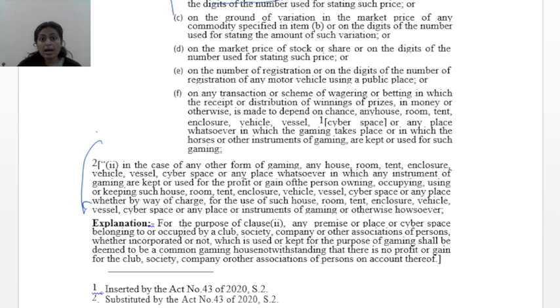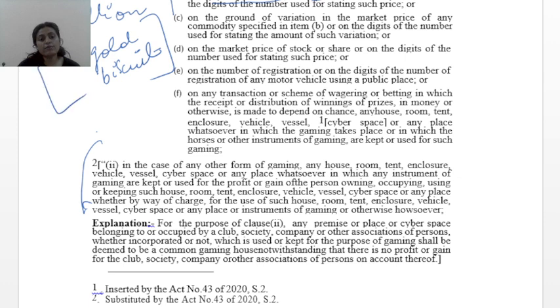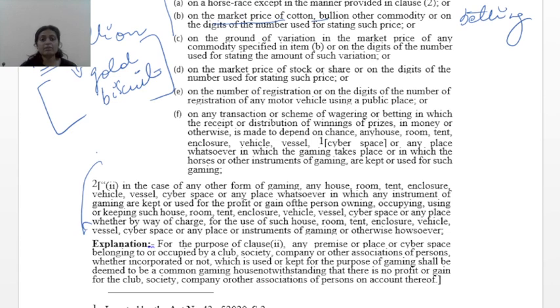On the market price of cotton, bullion. What is bullion? Bullion means, we say, a gold biscuit. So it will be like a stack of gold. That commodity, or other commodity, or on the digits of a number used for stating such price. For example, betting happens. So which kind of games? Those in which predictions happen.